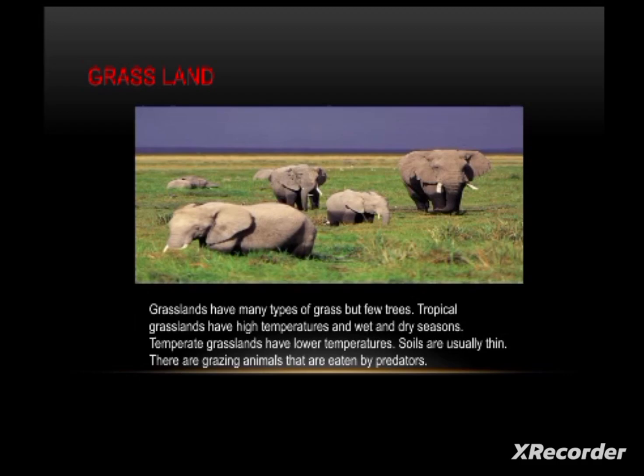Temperate grasslands have lower temperatures. Students, the tropical grasslands have higher temperatures compared to the temperate grasslands, which have lower temperatures. The soils are usually thin. These are grazing animals that are eaten by predators. Okay students, this is about your grassland biomes.